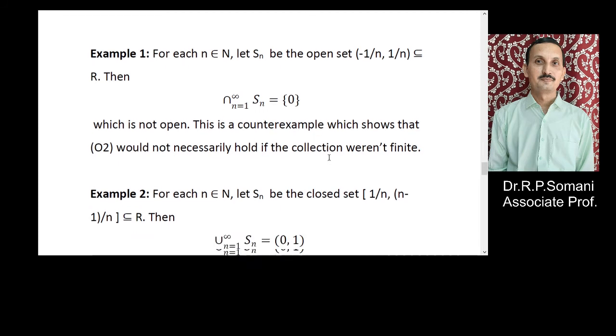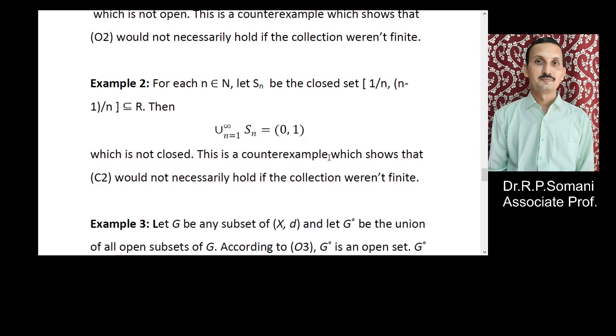Second example: for each n belongs to N, let Sn be the closed set [1/n, (n-1)/n], a subset of R. If we consider their union, then this union is equal to (0, 1), which is not closed. So we have a counterexample which shows that C2 would not necessarily hold if the collection were not finite.